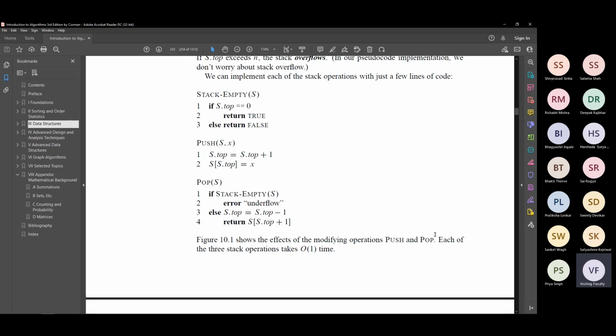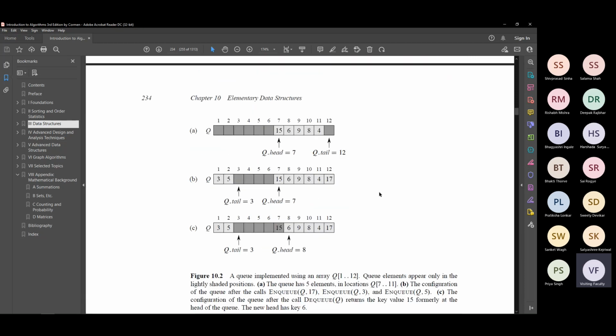Now you have to confirm that each of these 3 together will take total time order 1. Okay, I want you to confirm that. So that's an exercise, checking the runtime. Correct? So that is it about stack, not much.